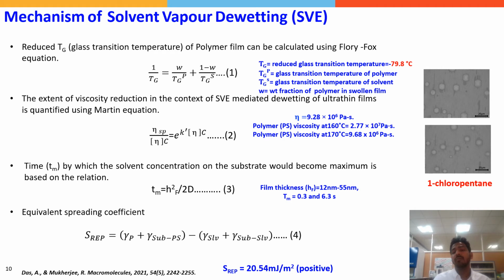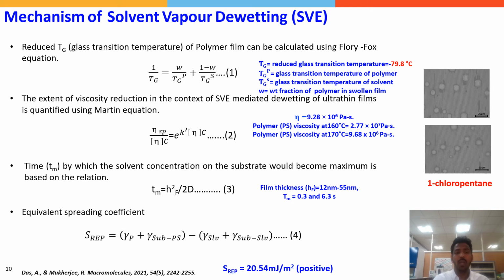It is observed that there is not much difference in the reduction in viscosity of the polymer by solvent vapor exposure and thermal annealing. This confirms that the faster dynamics in solvent vapor exposure is not due to the reduction in viscosity of the polymer.